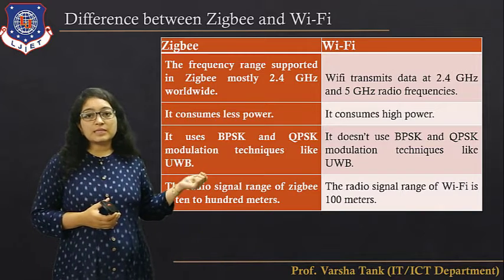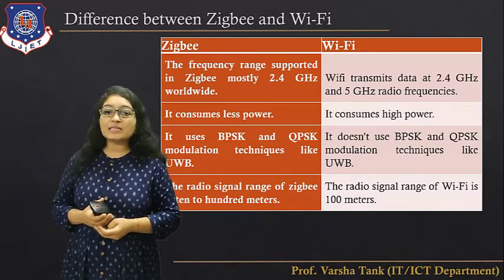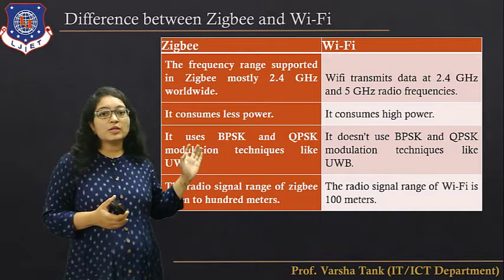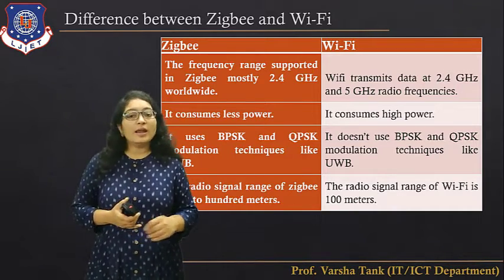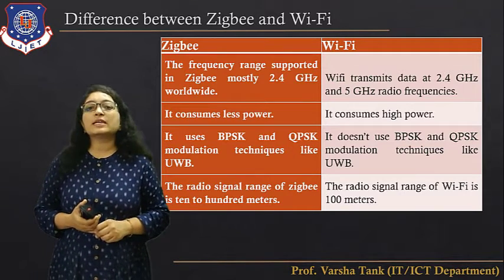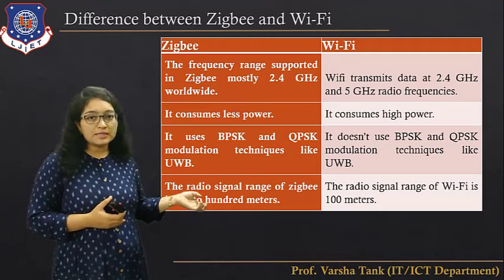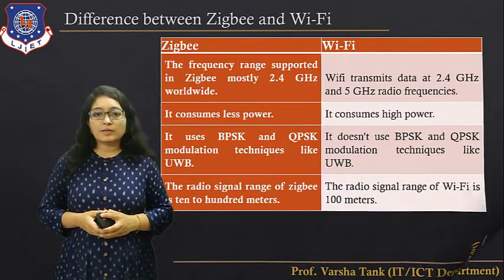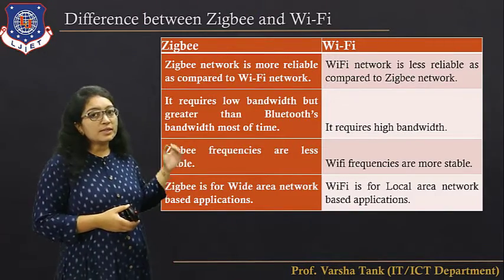Wi-Fi uses BPSK and QPSK modulation techniques like ultra wideband, and here ZigBee does not use BPSK and QPSK modulation techniques like ultra wideband. The radio signal range of ZigBee is 10 to 100 meters, whereas the radio signal range of Wi-Fi is 100 meters. Now what is the next difference?